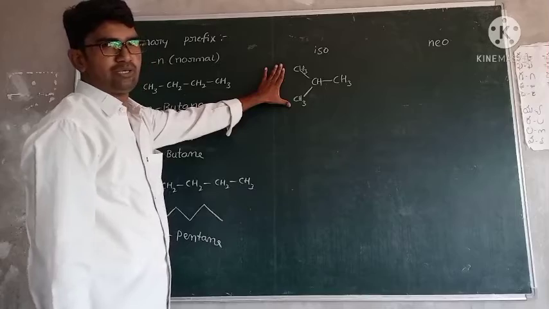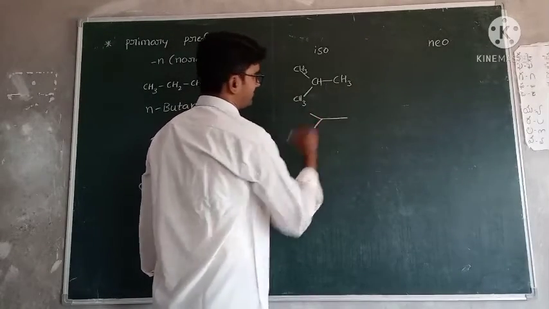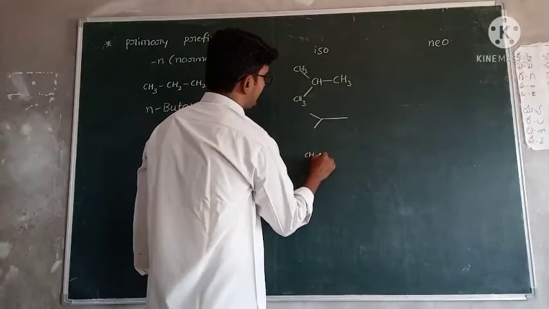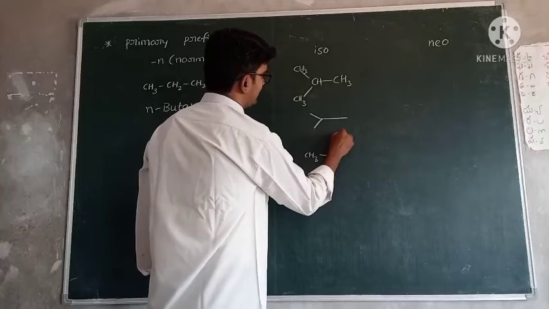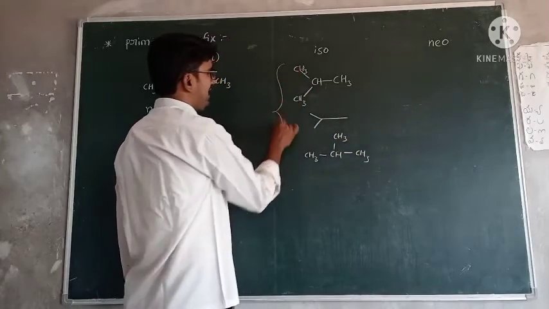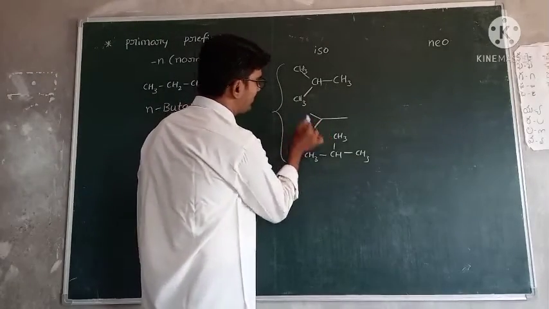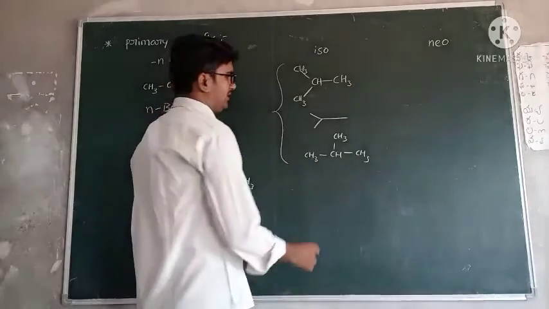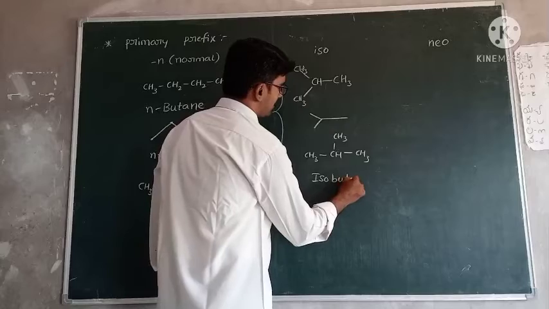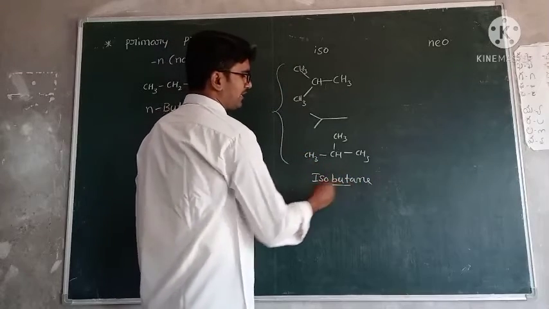What is this compound name? This is the skeletal structure. And also we can write like this: CH3, CH, CH3 and CH3. These three are same. This compound name is iso, meaning this type of structure is present. This is called isobutane. Here also it contains 4 carbons.